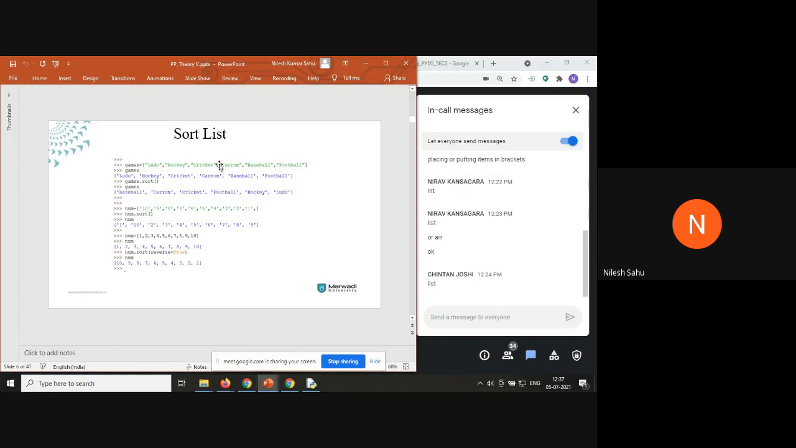So you can see here, games equal to Ludo, hockey, cricket, carom, baseball, and football. When I say games dot sort, the capital B is given priority first of all: baseball, carom, cricket, football, hockey, Ludo. It is the same way a dictionary stores its elements. So when I say num equal to 10, 9, 8, 7, 6, 5, 4, 3, 2, 1, num dot sort, the value is 1, 10, 2, 3, 4, 5, 6, 7, 8, 9.